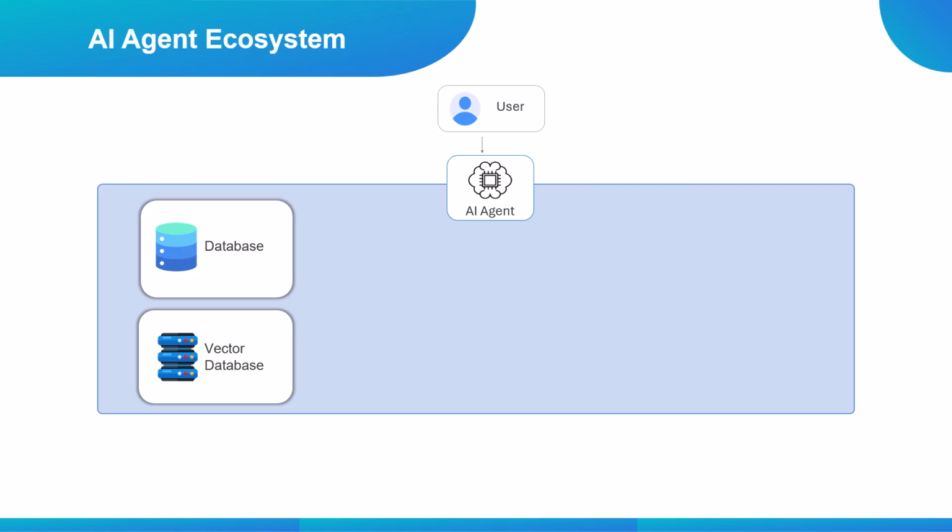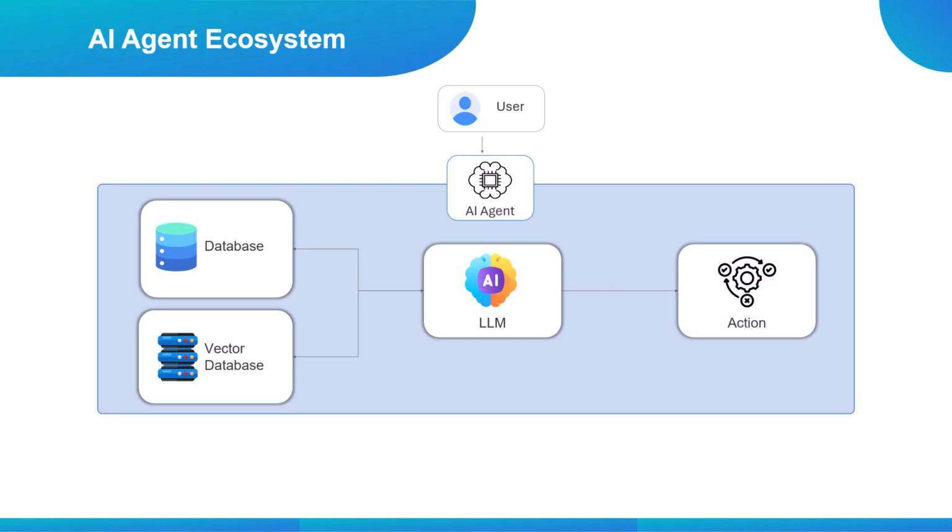Using all this gathered information, the agent then consults the LLM, the large language model. The LLM acts as the reasoning engine. It analyzes the context, generates responses, and determines the next best action based on the user's intent. Once reasoning is complete, the agent moves to action. This could involve generating content, automating workflows, calling APIs, updating systems, or completing tasks on behalf of the user. This is where the plan turns into execution.